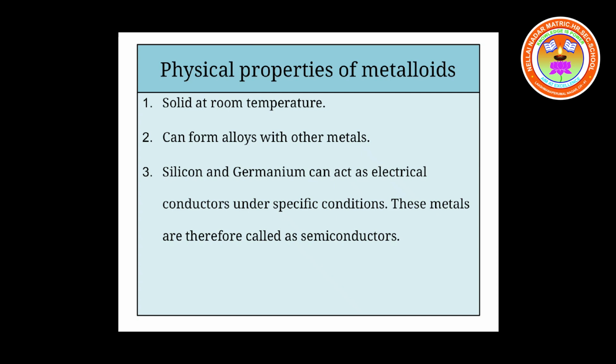Semiconductors allow electricity to pass through them partially. They don't allow all the electricity to pass through them. They conduct electricity partially. So silicon and germanium are called semiconductors under certain conditions. Is it okay, children? So metalloids are solids at room temperature, and they can be made into alloys by mixing with other metals. Silicon and germanium become semiconductors under specific conditions.